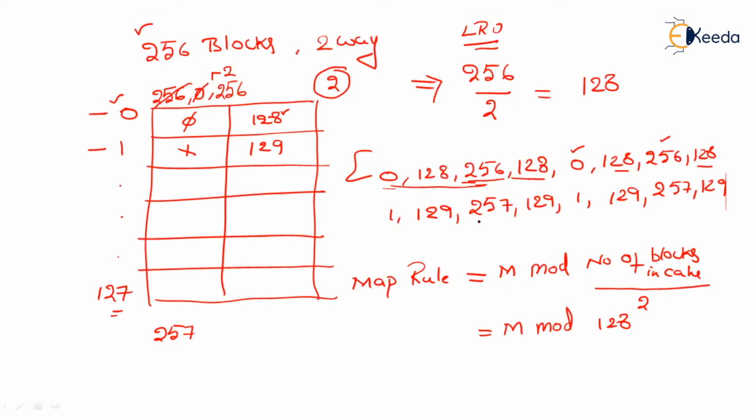And again, 129 is present, and 1 is going to replace 257. This is a conflict miss. Followed by 129, which is present, and 257 is going to replace 1, followed by 129, which is already present here. So the number of conflict misses in this case is also 2.